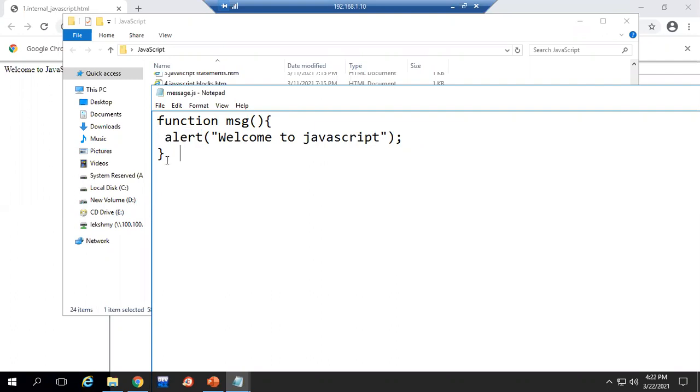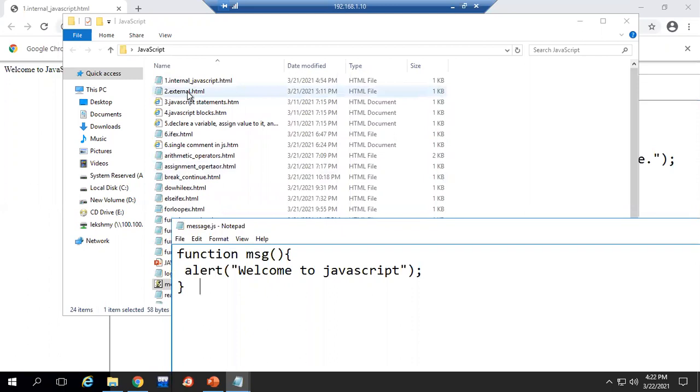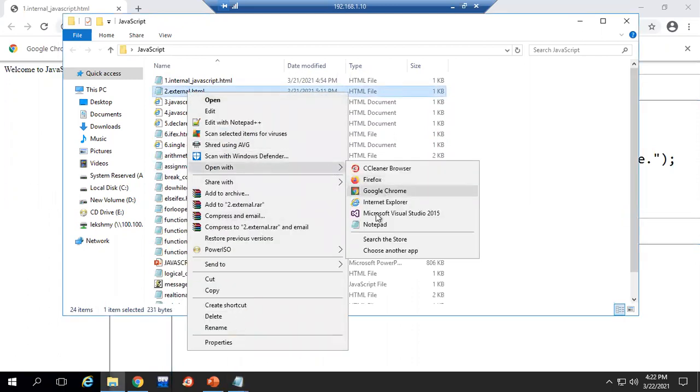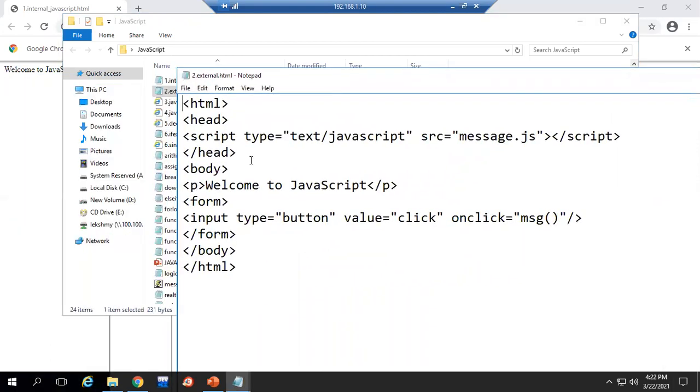Now this is a block of code. This is my JavaScript file. See, the file name I have given is message, with extension .js. Now our actual program, that is the HTML document. Here this is my HTML document. You can see here the script tag I have now used in the head.